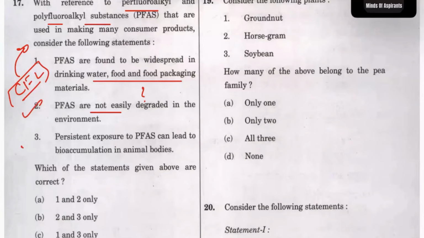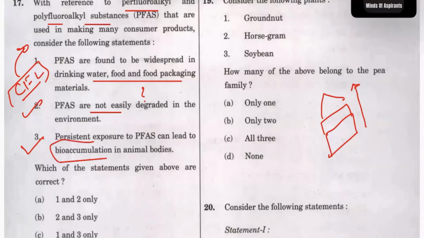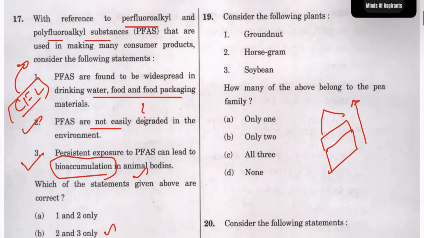That is true. If it is not degraded, it is bioaccumulating. There is a chain, you will have this pyramid. Once this pyramid is there, the bioaccumulation increases as you go up the food chain, so there will be higher bioaccumulation. This is true. 2 and 3 are true, and 1, 2, 3 is there. So I will go for 1, 2, 3.